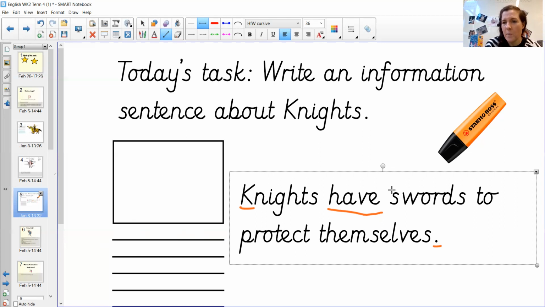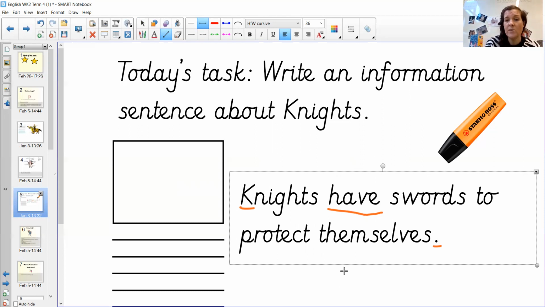Now, I have popped my orange pen here because for Awesome Orange today, we're going to try and remember from last week, from our Kung Fu punctuation, our capital letters and our full stops. And also I've used one of the words of the week. So if I read my sentence, I've got: Knights have swords to protect themselves. So we would love you to write an information sentence that you found out about knights. If you want to write more than one, that's fine.